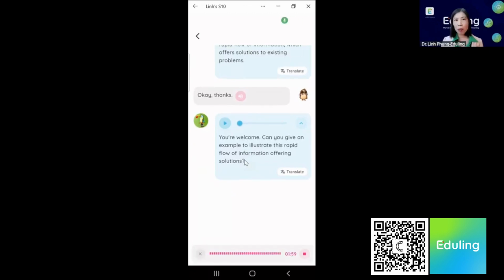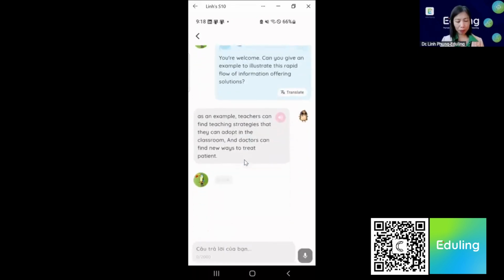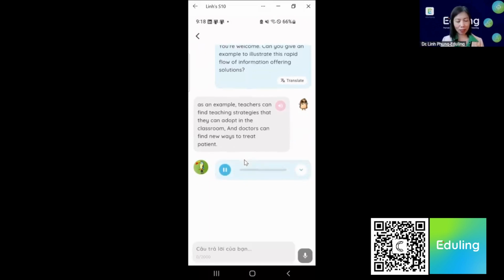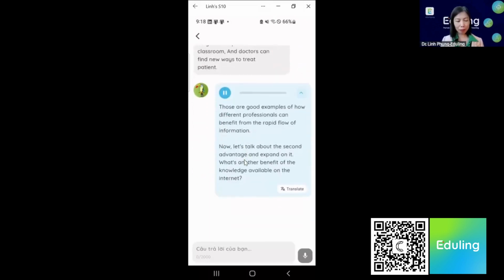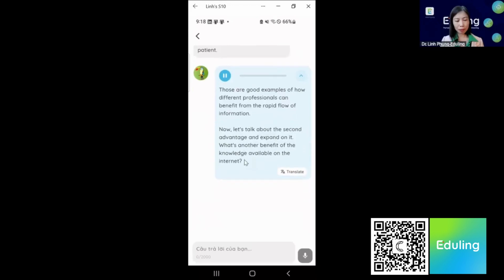As an example, teachers can find teaching strategies that they can adopt in the classroom, and doctors can find new ways to treat patients. I also made some mistakes there. These are good examples of how different professionals can benefit from the rapid flow of information.